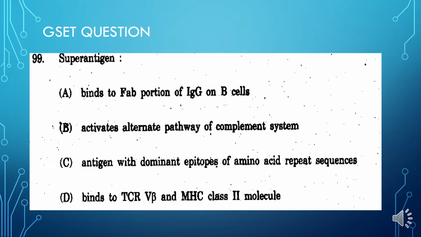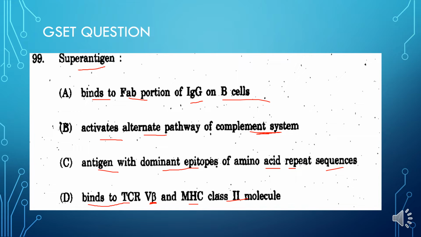So let's see. This is a question about the superantigen, and the options are that it binds to the Fab portion of immunoglobulin G that is bound to the B cells, or it activates the alternate pathway of the complement system which is in the innate immunity, or the superantigen has a dominant epitope of amino acid repeat sequences, or the superantigen binds to the T cell receptor's V beta region and the MHC class 2 molecule of the macrophage or any other antigen presenting cell.